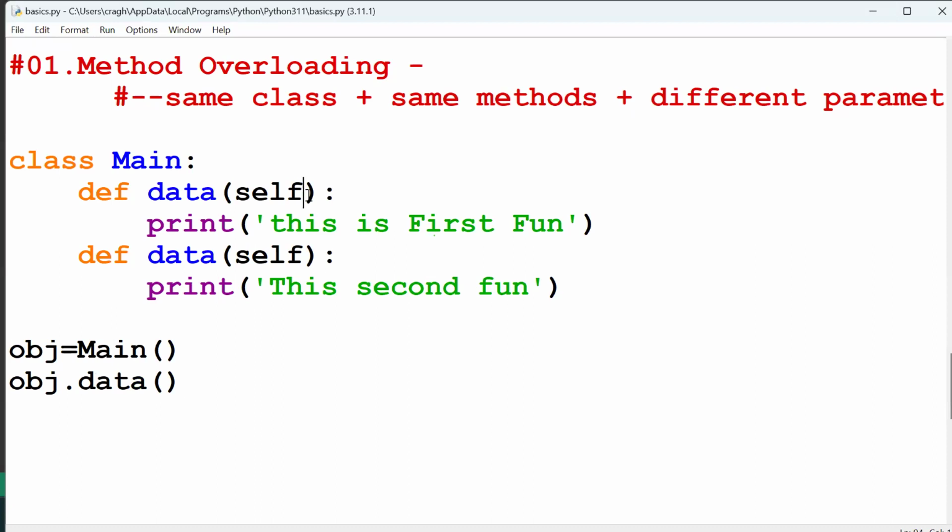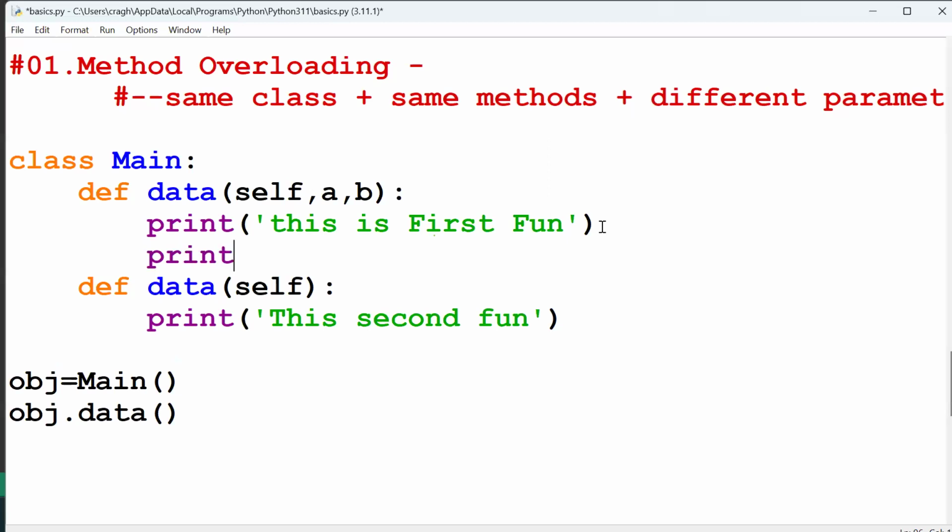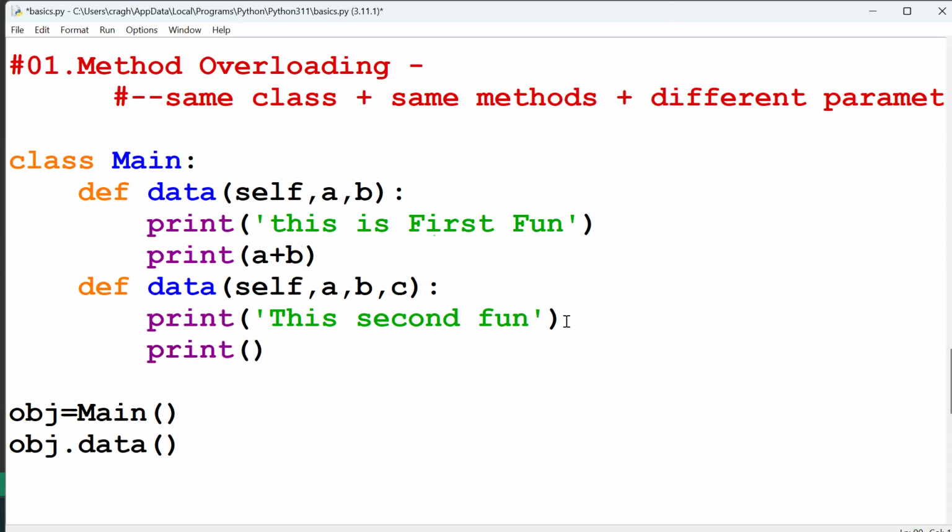Suppose, guys, I pass two parameters a comma b. This is not a constructor parameter, this is a normal function parameter. So I'll pass one more print statement, print of a plus b. Here also I'll pass a comma b comma c, three parameters, so print of a plus b plus c. Now if I pass arguments, 1 comma 2, only two arguments.